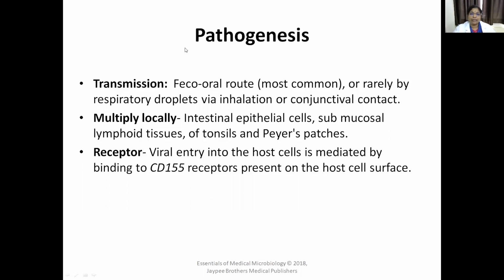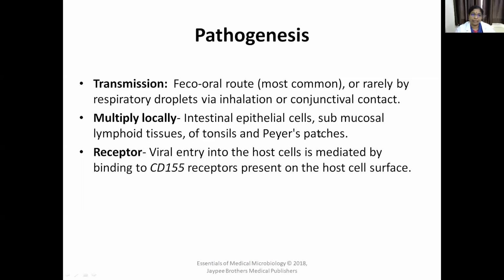So the virus is entering into the human body by fecal-oral transmission. Then it reaches the intestinal epithelial cells or the tonsillar cells, attaches to the host cell receptor, CD155, and starts multiplying locally there in the intestine, in the tonsils, or in the Peyer's patches.